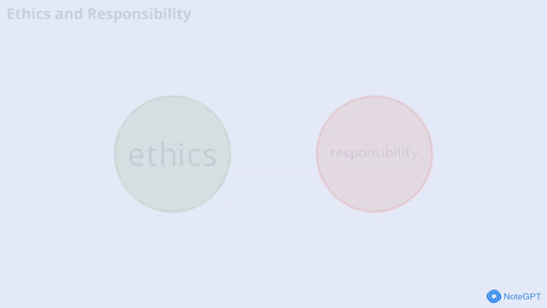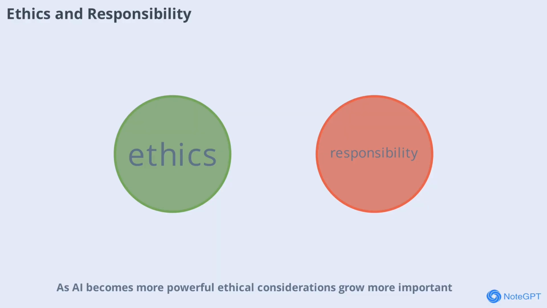As AI becomes more powerful, ethical considerations grow more important. Developers and companies must ensure that AI is used responsibly, respecting privacy, fairness, and human rights. This means being transparent about how AI systems work and making sure they don't reinforce harmful biases. Responsible AI development is key to building trust and maximizing benefits for society.